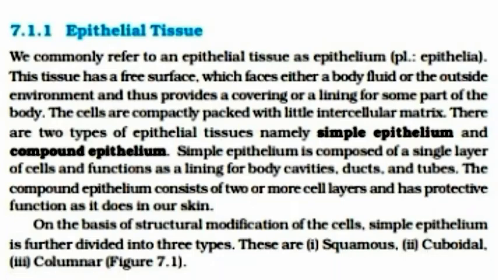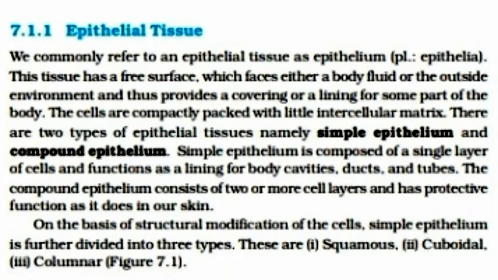Epithelial tissue. We commonly refer to an epithelial tissue as epithelium. This tissue has a free surface which faces either a body fluid or the outside environment, and thus provides a covering or a lining for some part of the body. The cells are compactly packed with little intercellular matrix. There are two types of epithelial tissue, namely simple epithelium and compound epithelium.